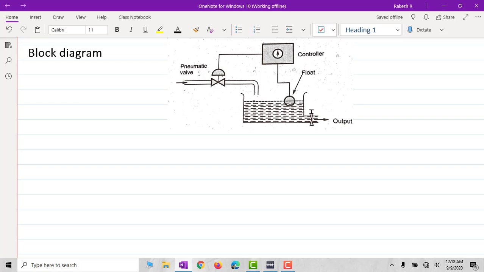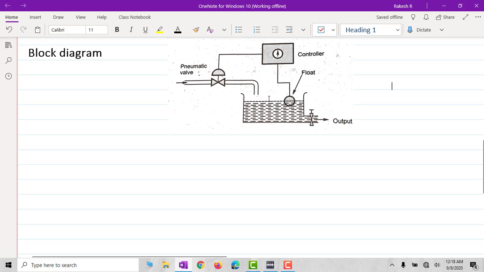Now this float position what we have is nothing but the feedback here. Right. We have the float position, we have the feedback here. That means the forward path will be the water which is coming inside the tank. First it will come to the controller, then the controller controls the pneumatic valve so that it fills the water inside the tank here. Right.